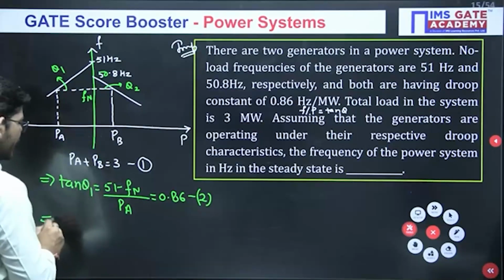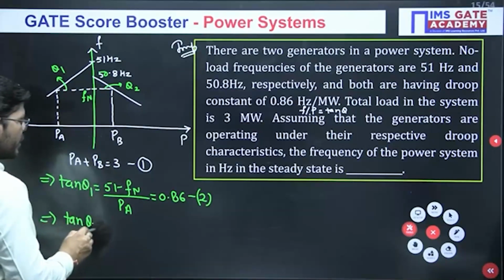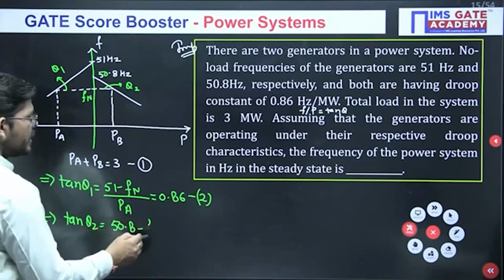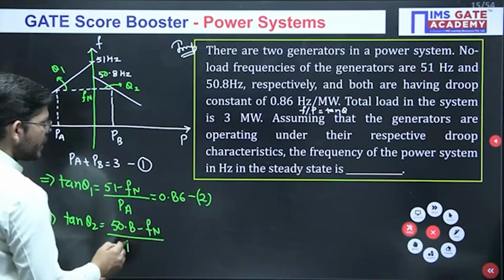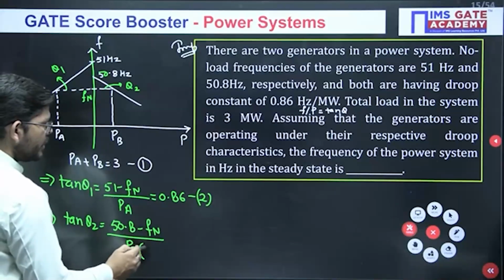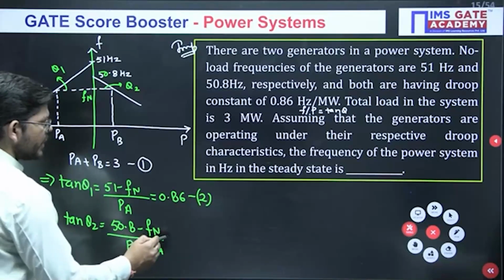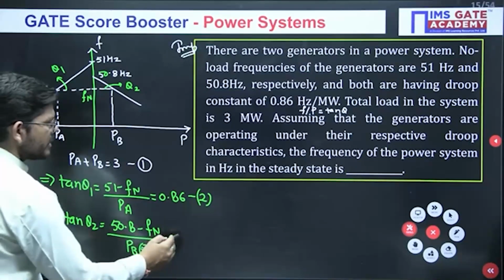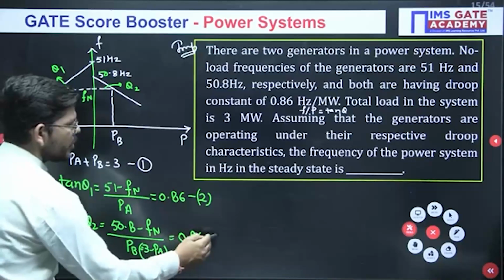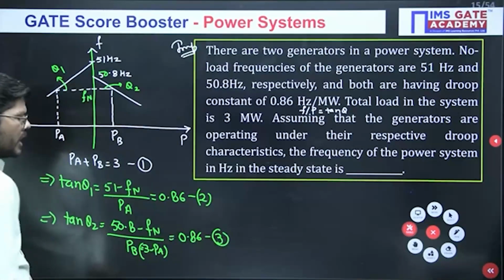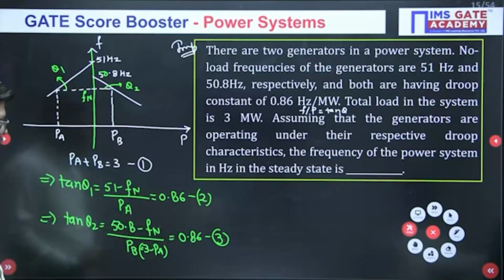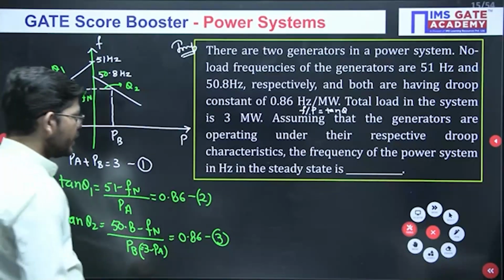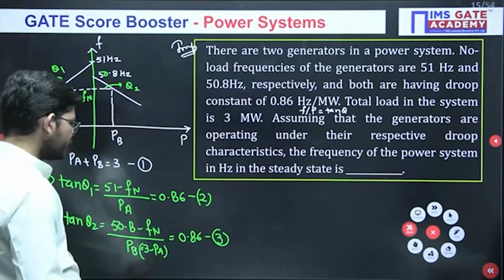Similarly, if we apply tan theta 2 the other way, you will get 50.8 minus Fn divided by PB, and PB will be 3 minus PA. This is what you can replace it with, and this is equal to again 0.86. Let me call this equation number 3. Now from equation 2 and equation 3, when you solve and equate them, what will you get?